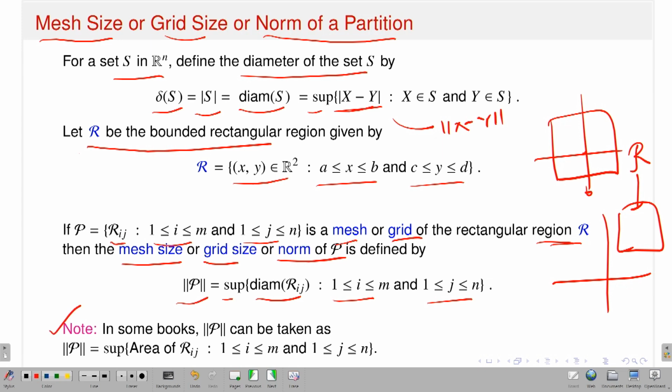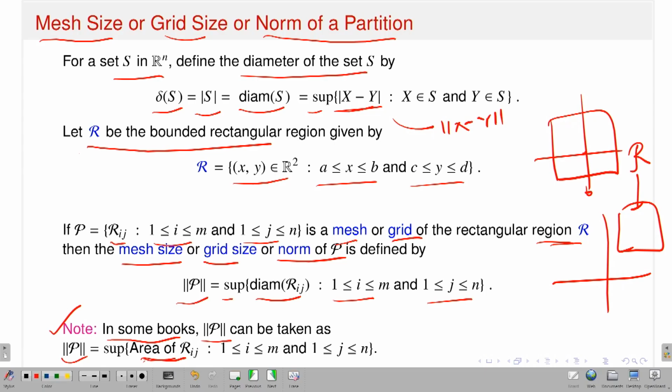Okay. So now here is a note on what I have written. It varies from one book to another. In some books, the norm of P is written as the supremum of the area of Rij. So instead of the diameter of Rij, they say you take a partition of your rectangle, take a small subrectangle Rij, take the area of this Rij, and take the supremum. That is also sometimes denoted as the norm of the partition, because at the end of the day what I want is to take finer and finer partitions.